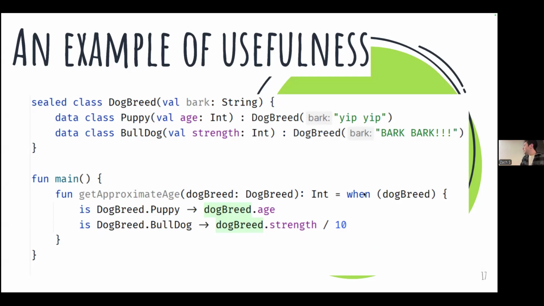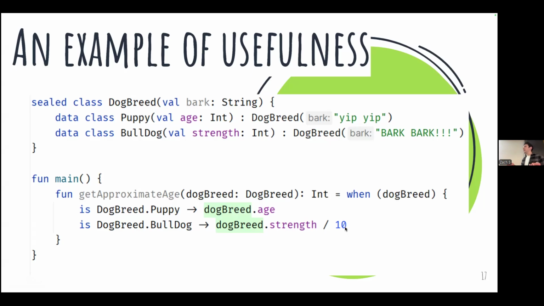So what I can do is use a when statement here, and I can check if the dog breed is a puppy, then I can just return its age, right? Because I know for sure that this dog breed is a puppy and a puppy has an age. But if it's a bulldog, then maybe I need to do some approximate calculation of what its age might be. So I'd say, okay, we're going to take its strength and divide it by 10, right?